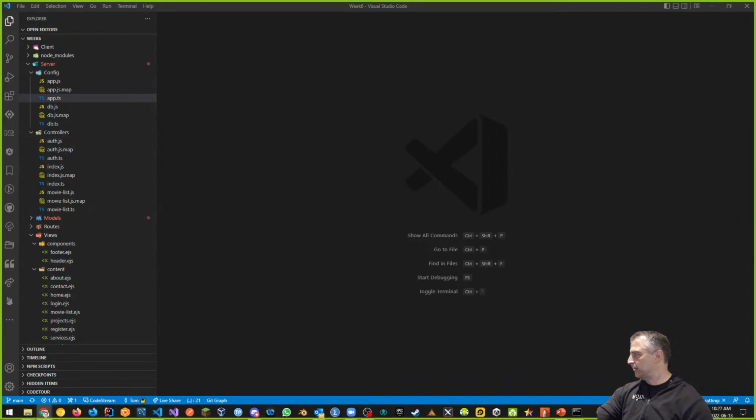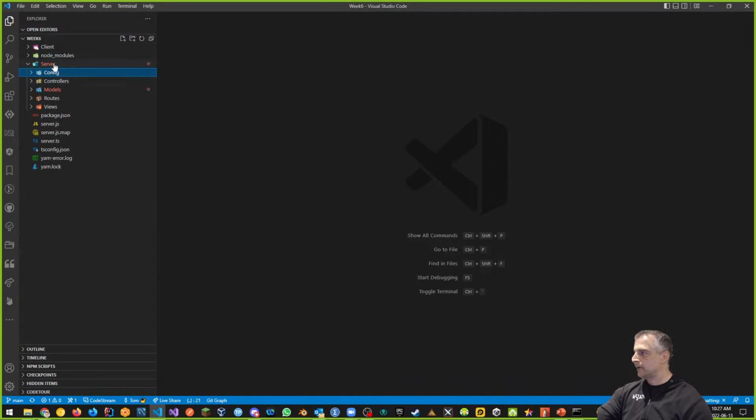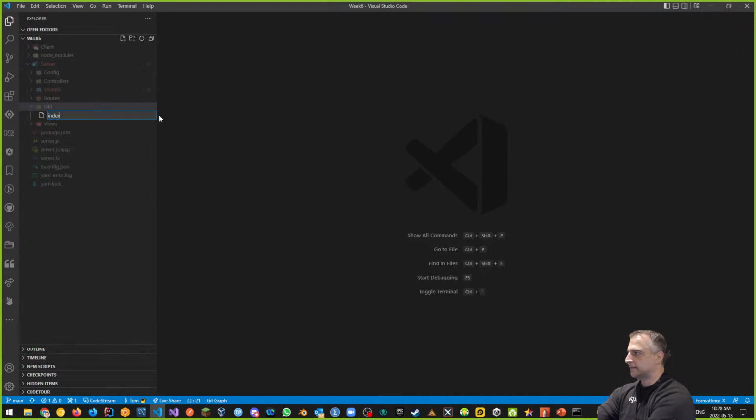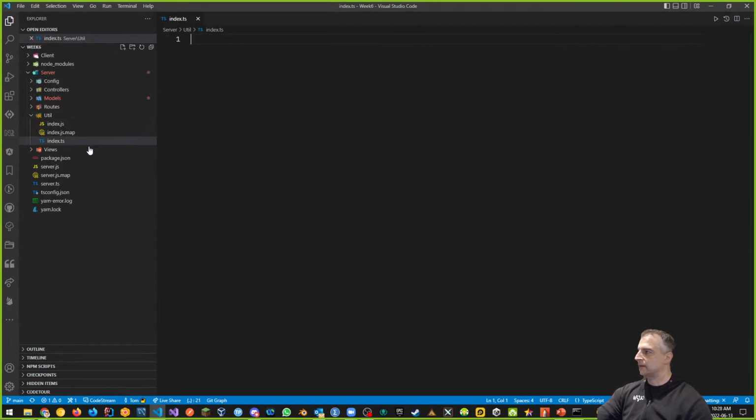And the other file will be a special file that I want to put inside of a util folder. Let's make a brand new folder in my project, right? Here we go. So inside of my server, let's make a brand new folder. We'll call that the util folder. Here's my util. And inside there, I want to put a new file. Here's my new file called index.ts. So that's the utility index, okay? So my utility file, it's almost like I want to make some helper functions. That's what I want to do.